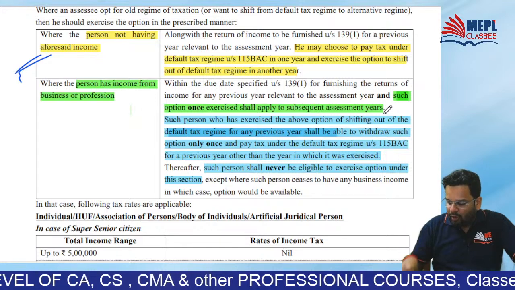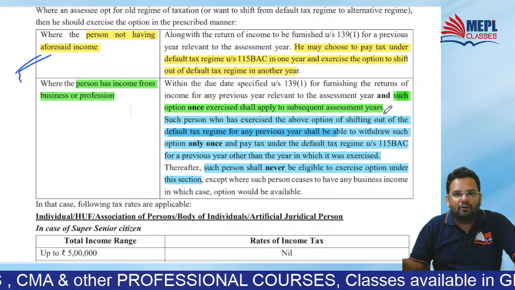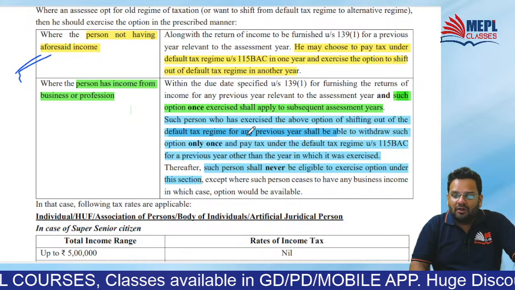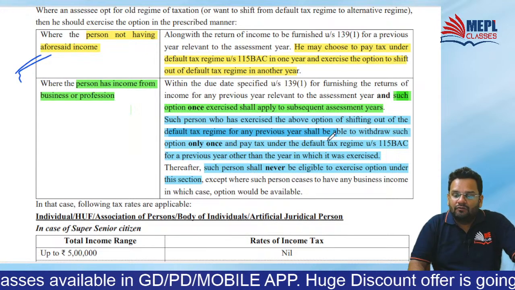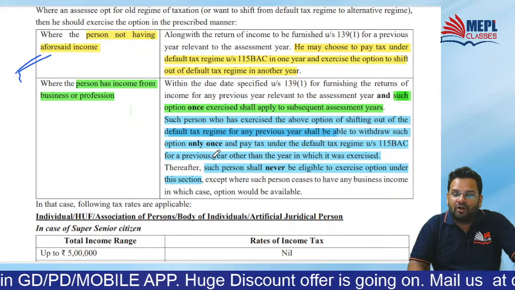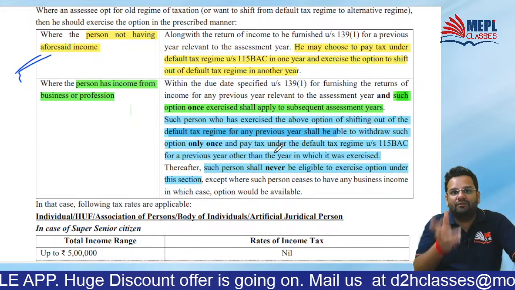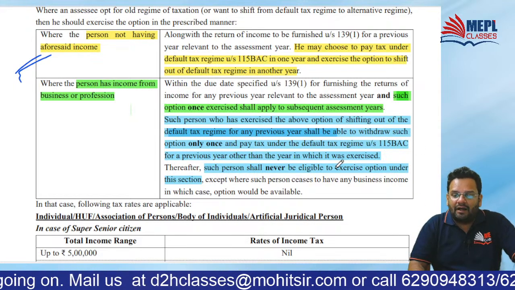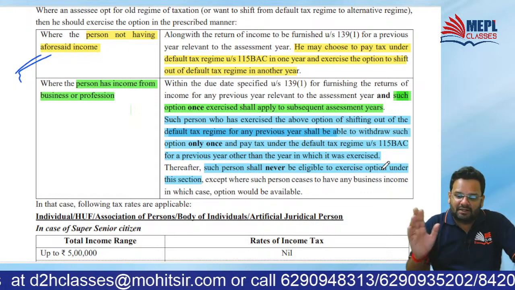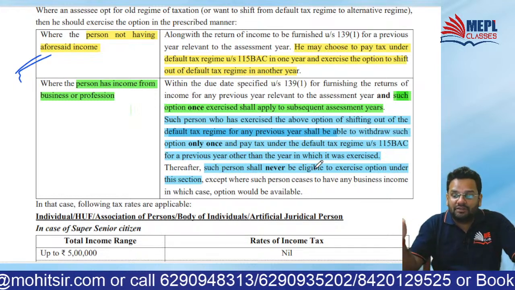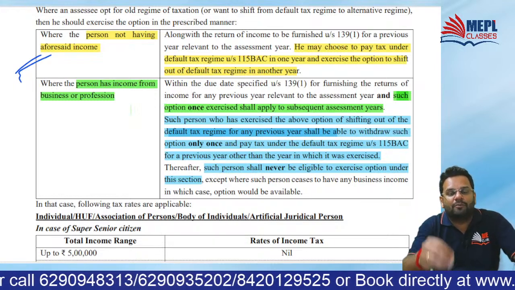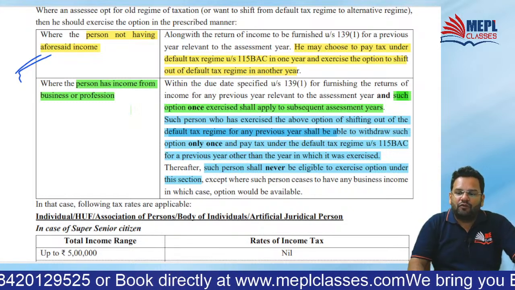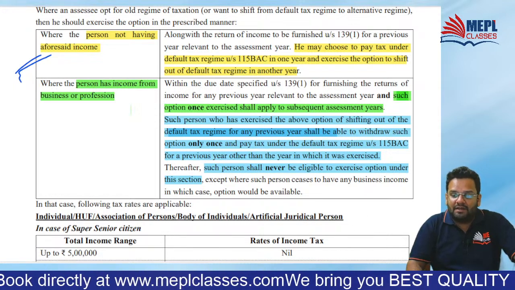Means if I opt for old tax regime, regular rates will continue. Such person who has exercised the option of shifting out of default tax regime for any PY shall be able to withdraw the option only once. Only once can he go into default tax regime and pay tax under default tax for the PY other than the year in which it was exercised. Thereafter, such person will never be eligible to exercise the option under this section. Means he will then lifelong continue under the default tax regime of 115BAC.